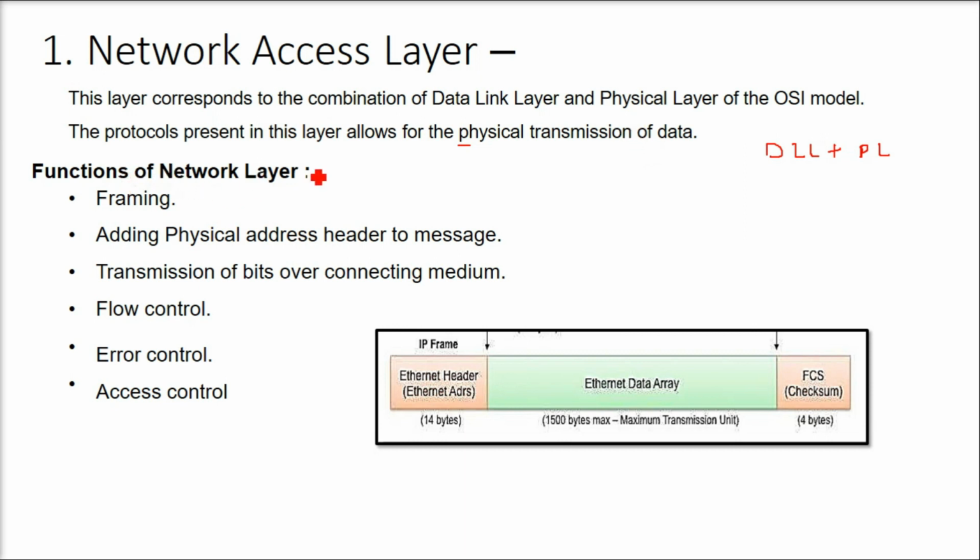What are the functions of this layer? First is framing, adding a physical address header to the message, and transmission of bits over the connecting medium. As I said, it is the physical medium where the actual transmission of bits takes place. Then the flow control, the error control, and also the access control.